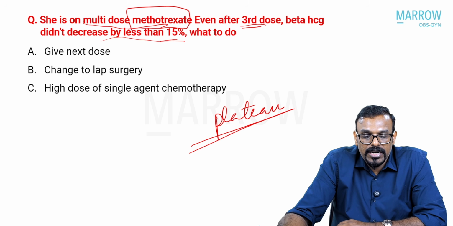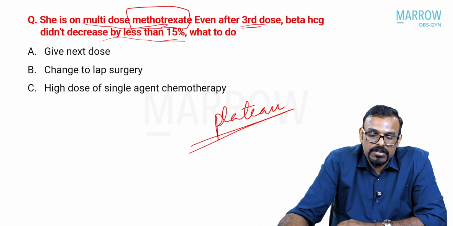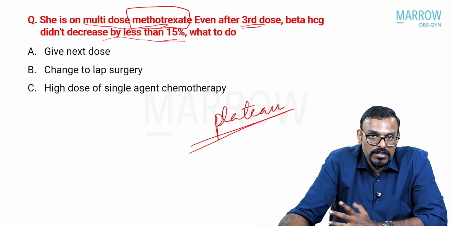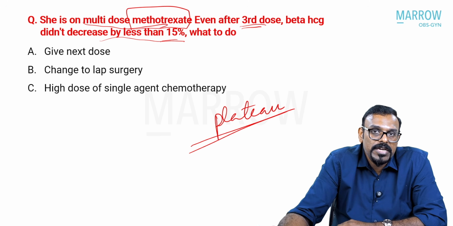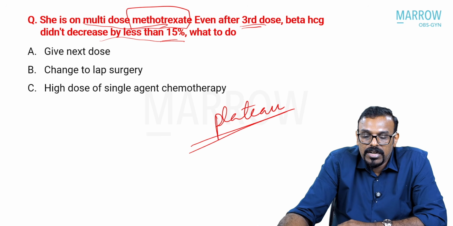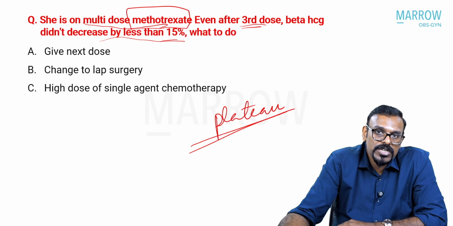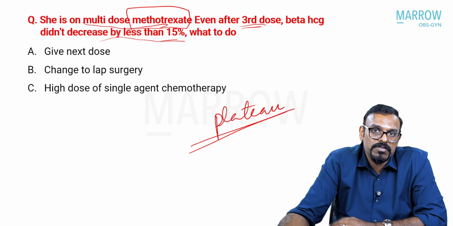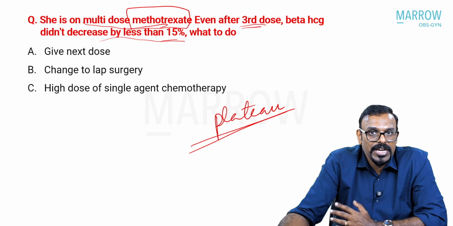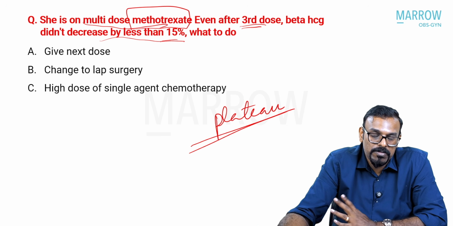So when you have that kind of a condition, I'm not sure about the options that they have given here. So that is why I think what is actually being intended in these questions. Usually, when we have a multi-dose regime of methotrexate and the patient is not responding to that, the resistance is actually measured again by the plateauing or the rise of HCG levels.